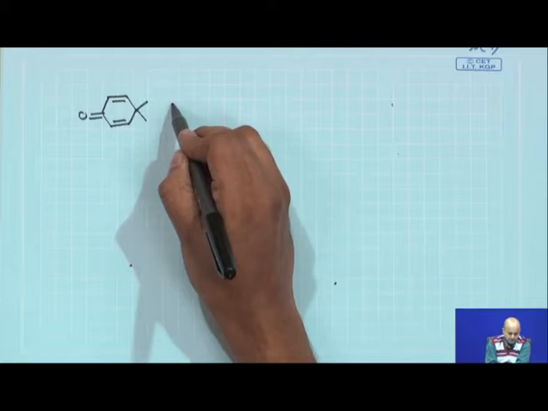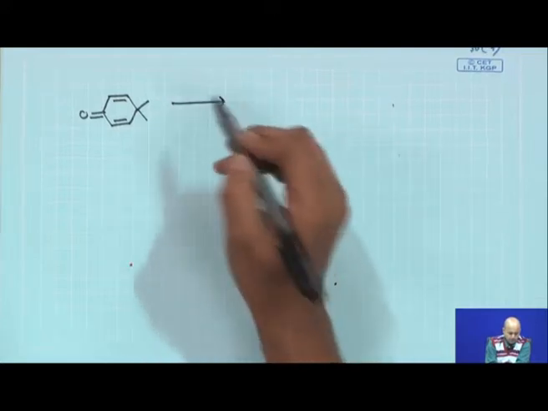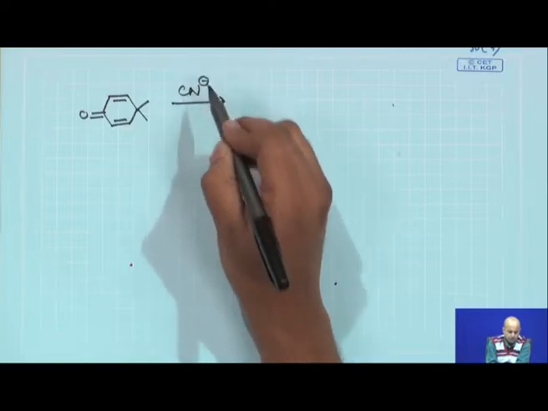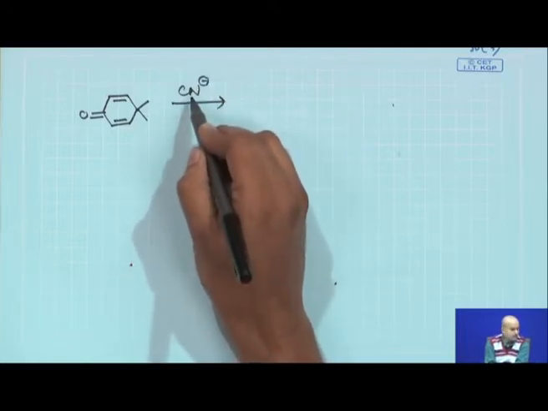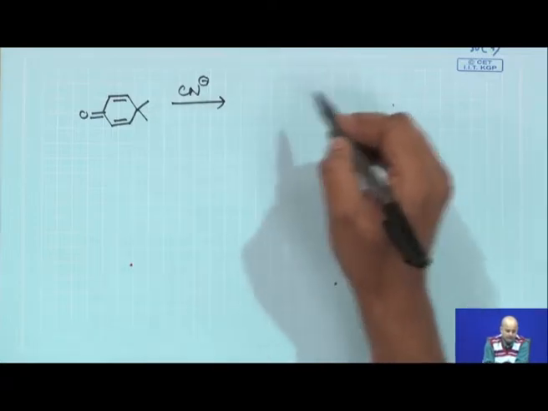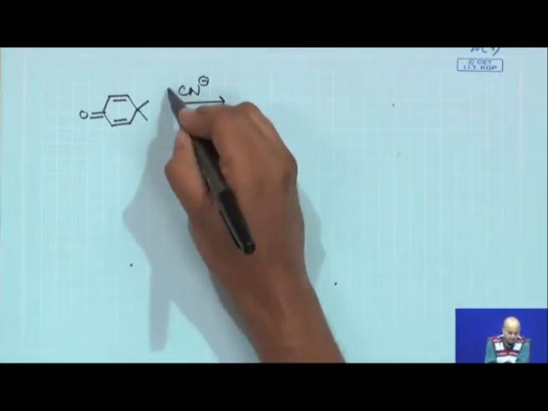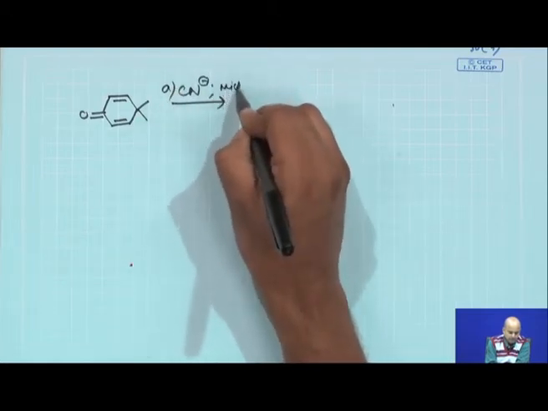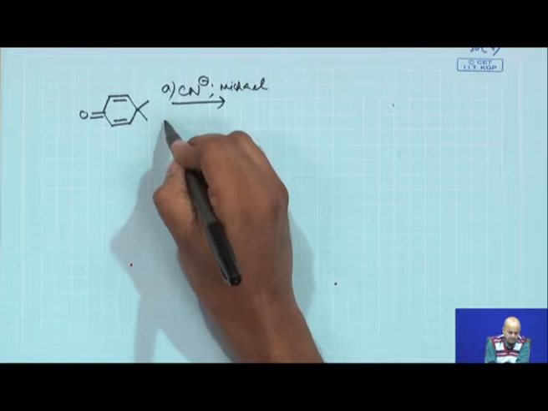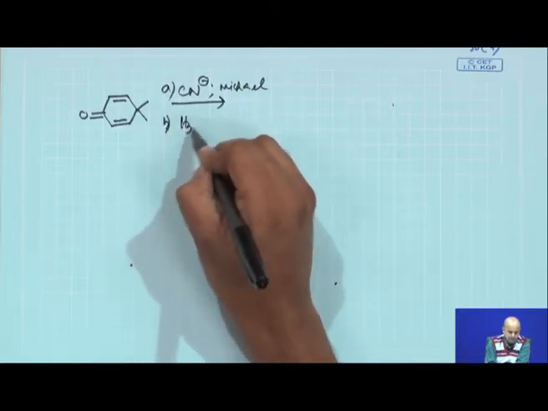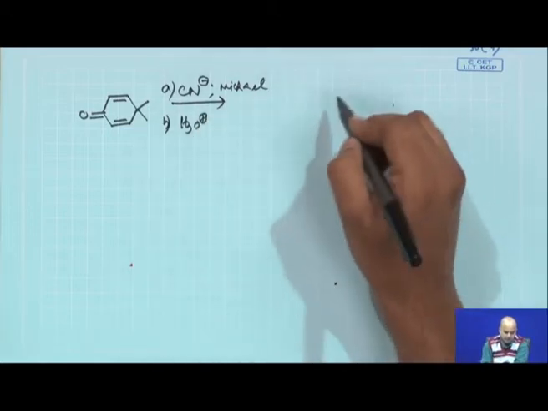Though we have not done the retro, if I do this forward synthesis, it will be quite clear. So, I am saying initially we need to do 2 rounds of Michael addition with this cyanide nucleophile. So, you do a double Michael reaction on this Michael acceptor, followed by a cyanide hydrolysis by acidic treatment.